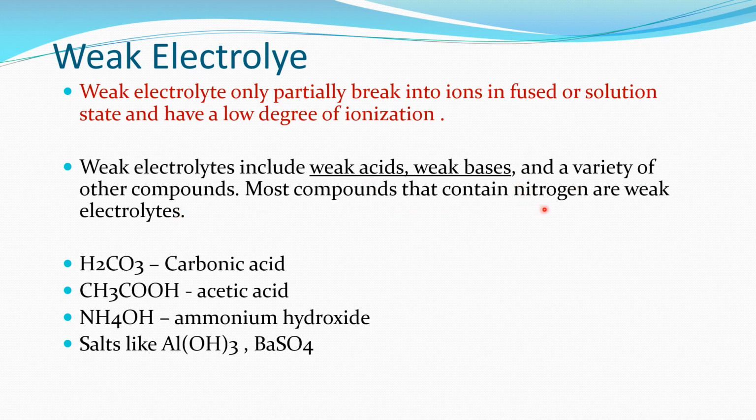Most compounds that contain nitrogen are weak electrolytes. Specific examples we can give are H2CO3, that is carbonic acid, acetic acid, CH3COOH, ammonium hydroxide, NH4OH, and salts like aluminum hydroxide and barium sulfate, which are sparingly soluble in water. So these are the weak electrolytes.